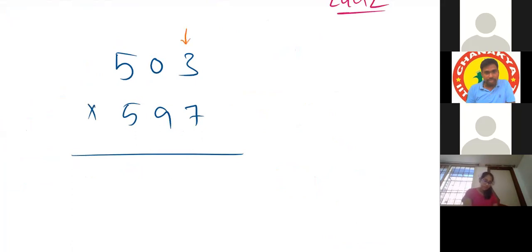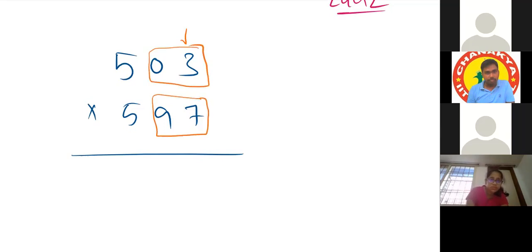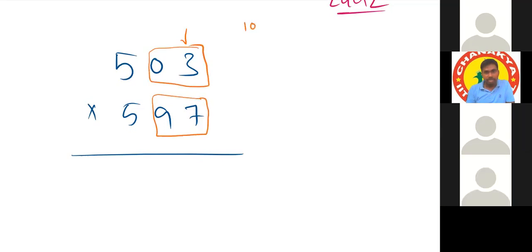Units place adding to 10, yes, but the remaining number is not same. That's why I'm converting this question like this. I'm checking the last 2 digits' sum. 03 plus 97 is how much? 100. We have made it 100, and the remaining number is same or not? Yes, sir, it is same.